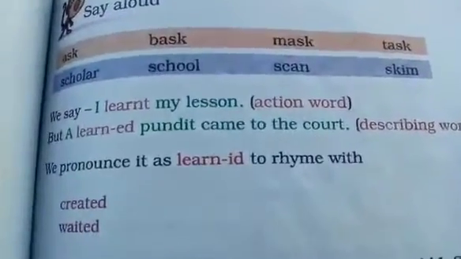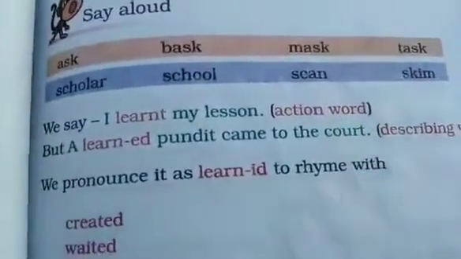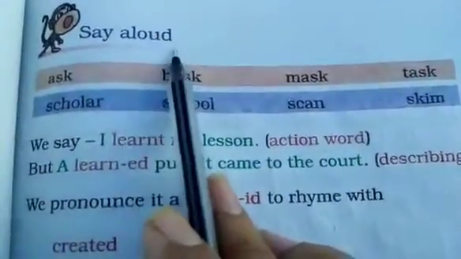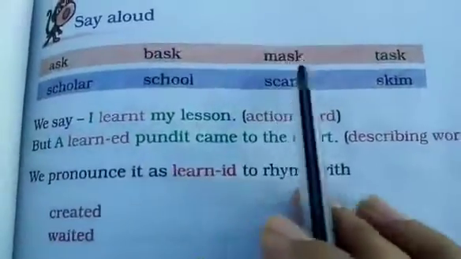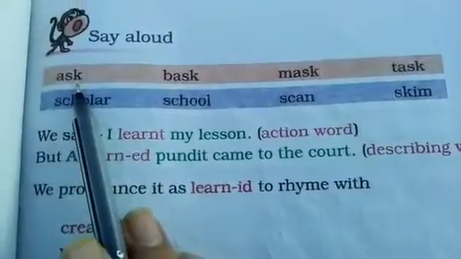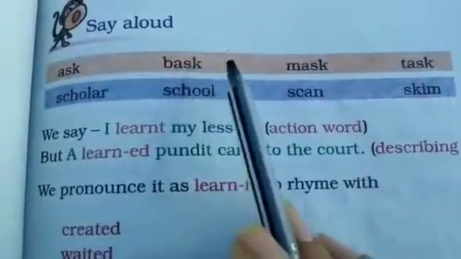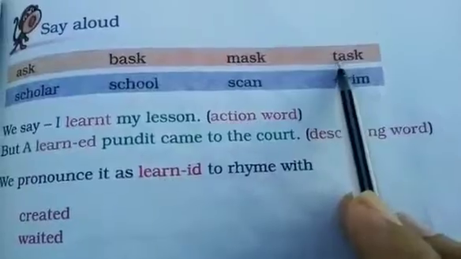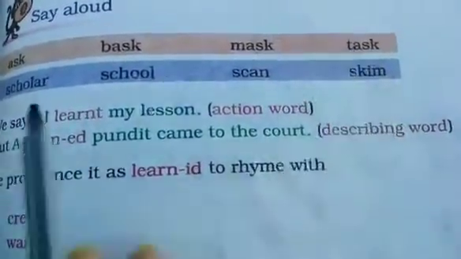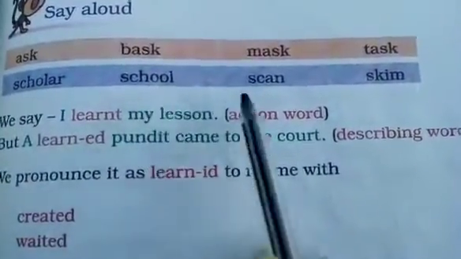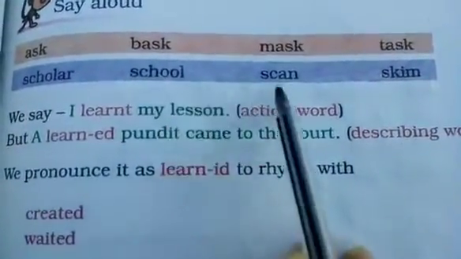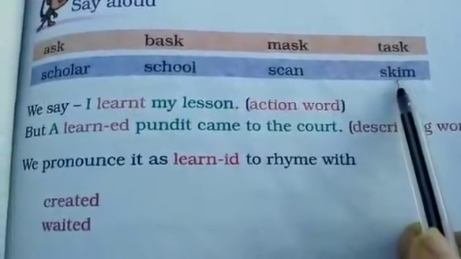So, first one is we will start our work from page number 105. Okay, so here say aloud. Here some words are given that we have to read. First one is ask, bask, mask and task. Again, ask, bask, mask, task. Then scholar, school, skin, scan and scheme.